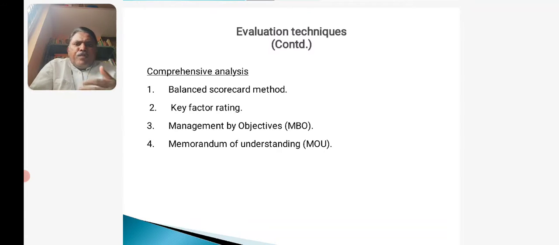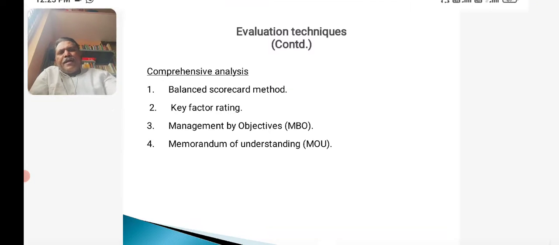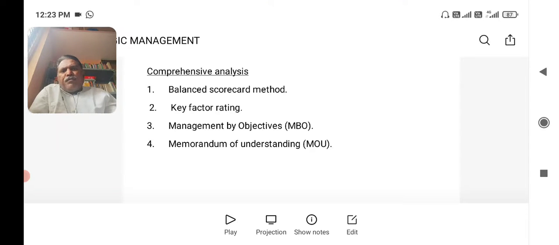Do we require any improvement and learn more? Because technology is ever changing now. There was a time when Euro 1 engines were there. Now Euro 2, Euro 3, Euro 4, Euro 5 engines have come up. Technology is changing very fast.